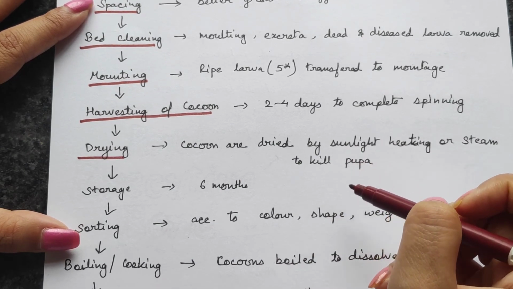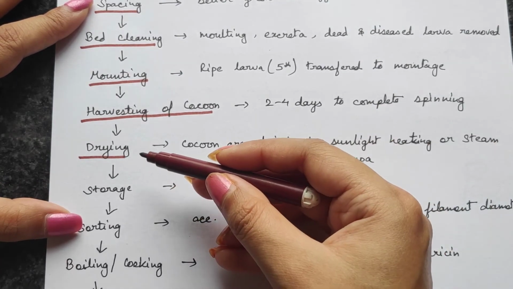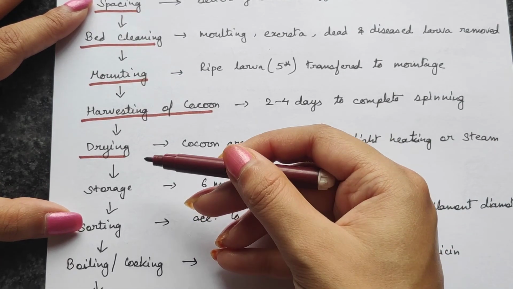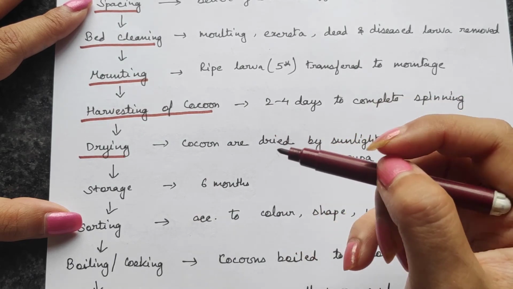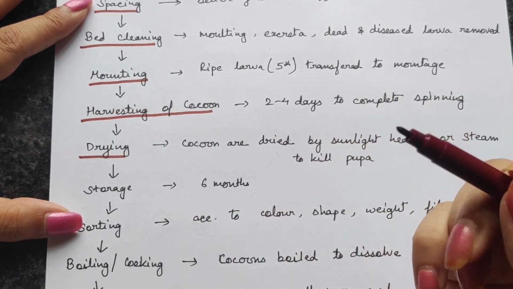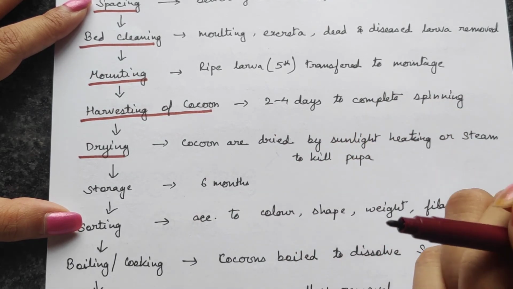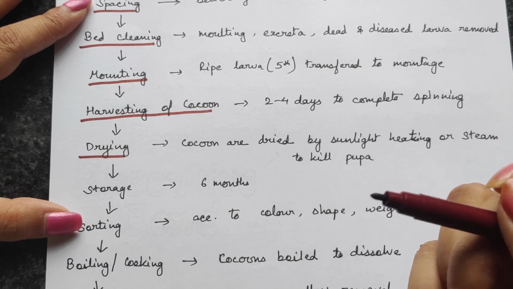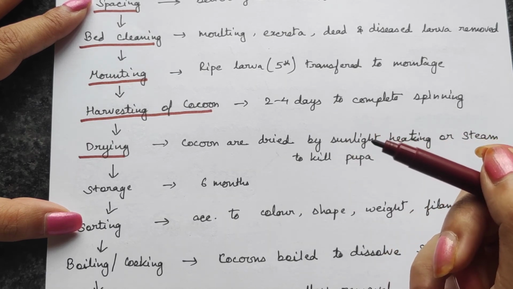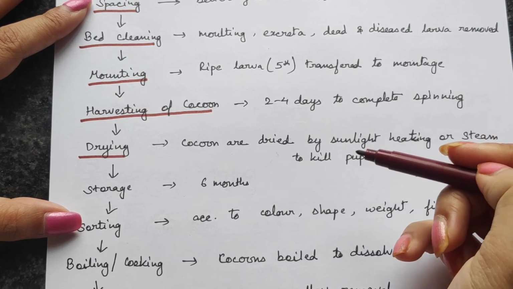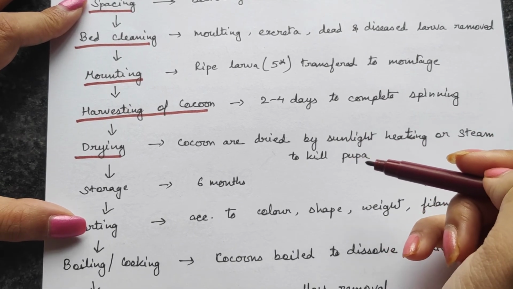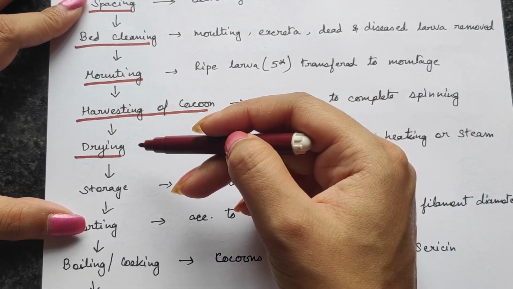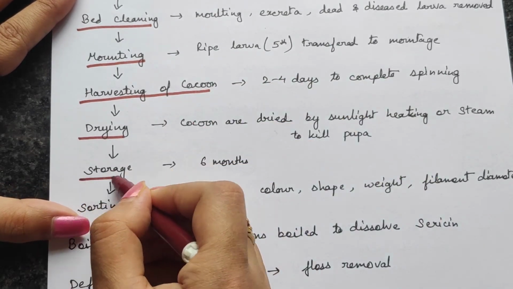So that we can store it, because if we do not dry the cocoon and we directly store it, the pupa which is still alive in it will die slowly. If they die slowly, they will start disintegrating, they will start decaying, so the entire cocoon will be damaged or destroyed. Therefore they kill it and then they dry it and then they go for storage.